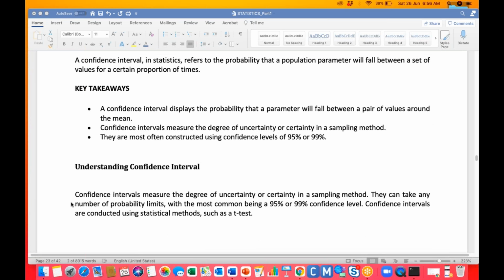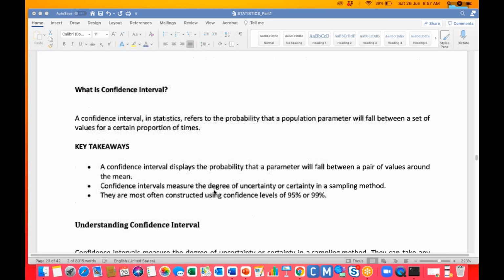See here, we can see confidence intervals measure the degree of certainty or uncertainty in a sampling method. Then we can take a number of probability limits, the most common being 95% CI. Confidence intervals are conducted using statistical methods such as the t-test. I have not even started the t-test and z-test yet, right? So you need some patience to understand this CI. We will have further discussion on this CI with a proper description. In this situation I just introduced the name, just a terminology.